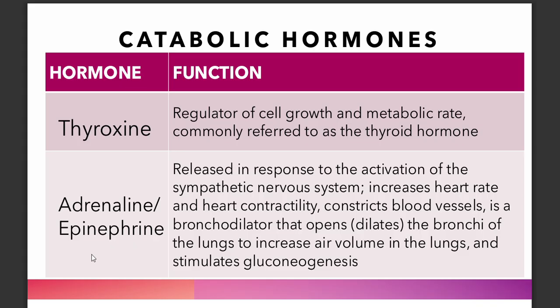Another would be thyroxine. So this hormone is regulator of cell growth and metabolic rate, also known as thyroid hormone. And then adrenaline or epinephrine. So this is released in response to activation of sympathetic nervous system. So it increases heart rate, constricts blood vessels, then stimulates also gluconeogenesis. So it's similar to cortisol.